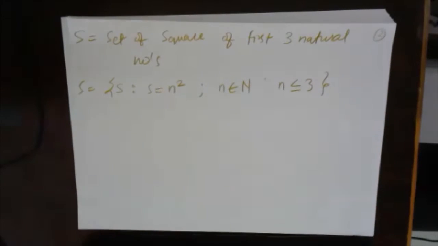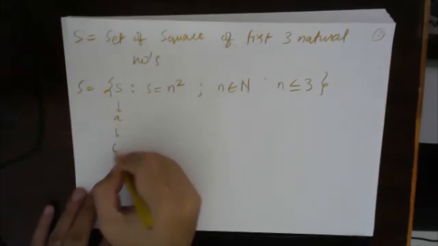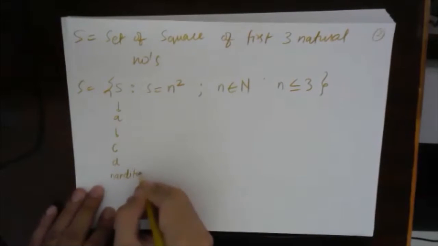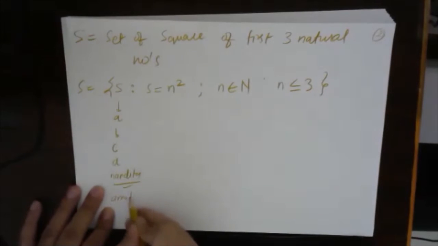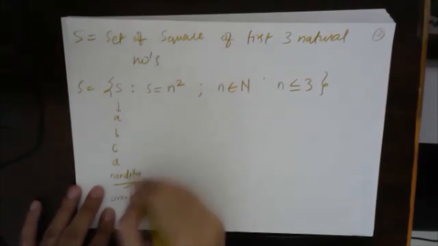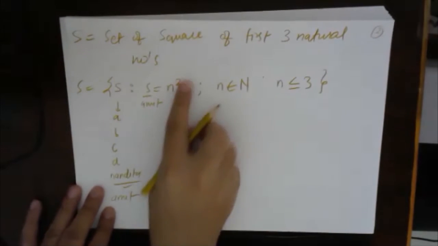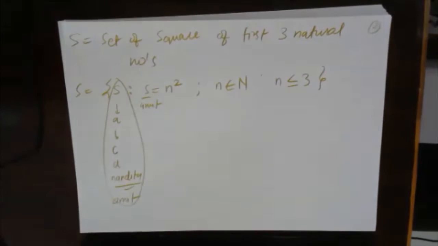Gagandeep, very good, excellent. Yes, we can take A, we can take B, we can take C, we can take T, we can take Nandita also, we can write a name, we can write Amit also. So here if it is Amit, we will write Amit is equal to n square. This is just a name for an element. Very good, excellent. I hope you understood.